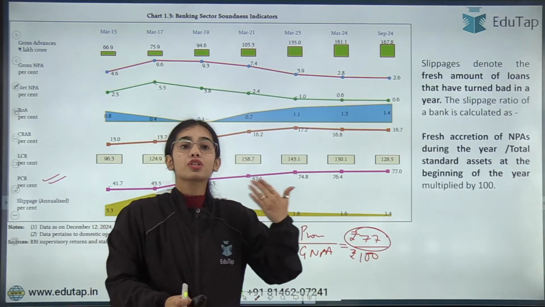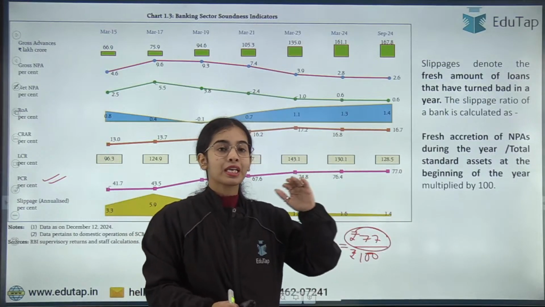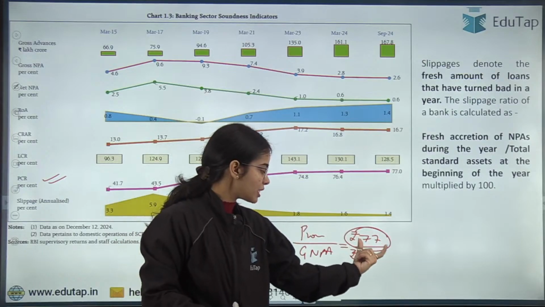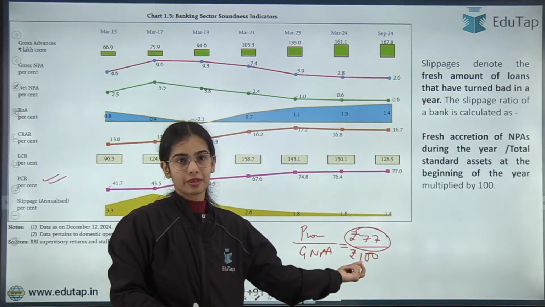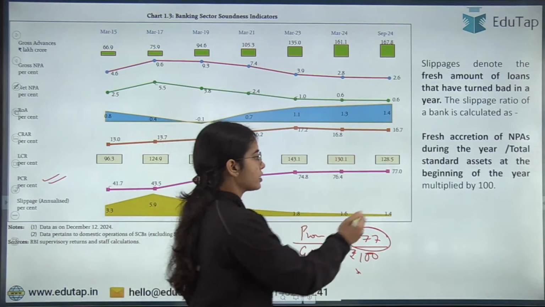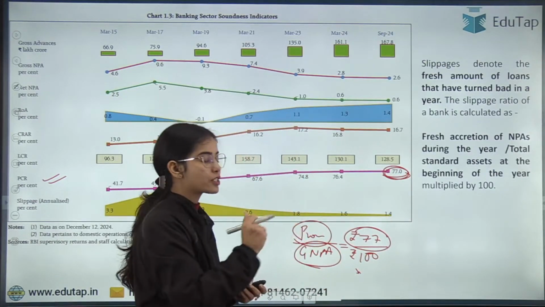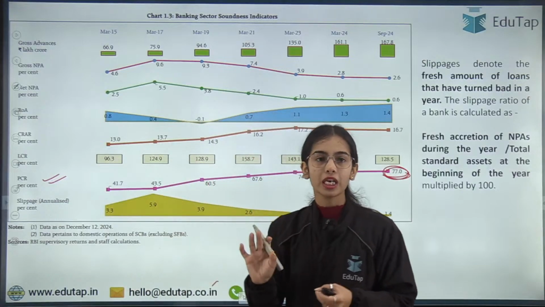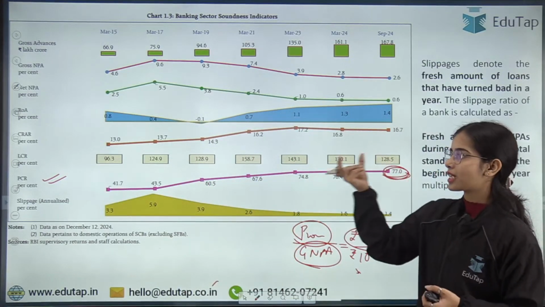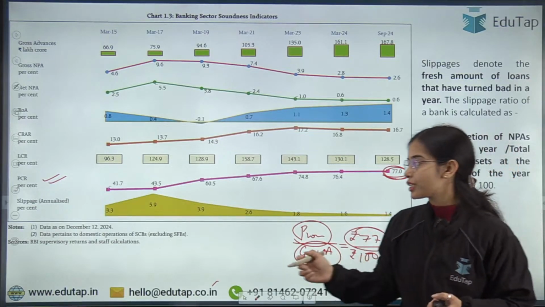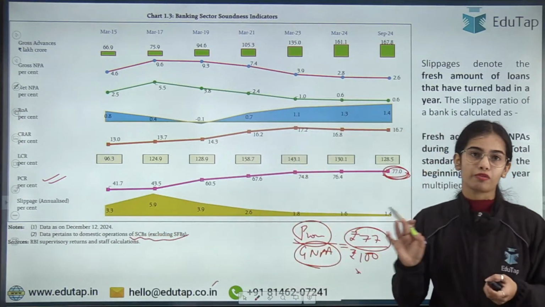These are the extra provisions that the bank is keeping. The extra provisions is 77 rupees and the gross non-performing asset is 100. That is, 77% of the gross non-performing asset is covered through the extra provisions of the bank. So that is also a good percentage, that the provisioning coverage ratio is 77% for all the scheduled commercial banks excluding the small finance banks.